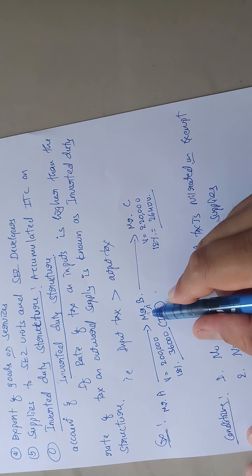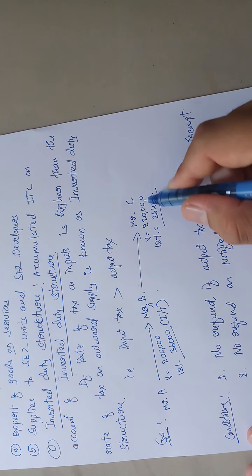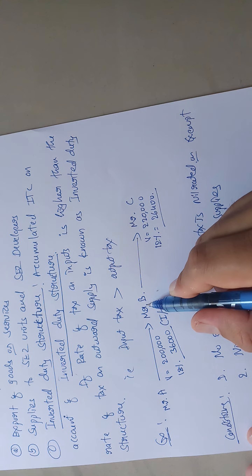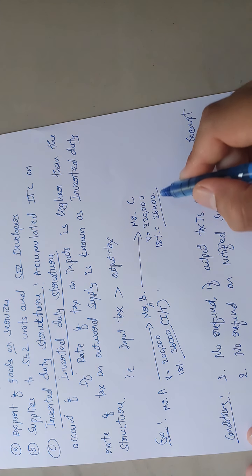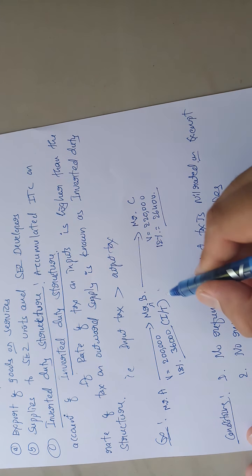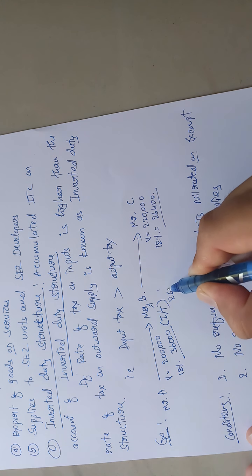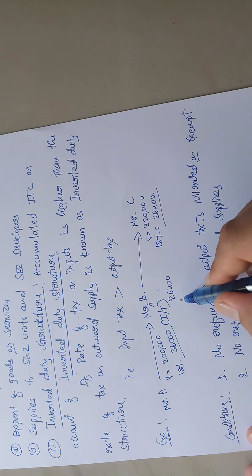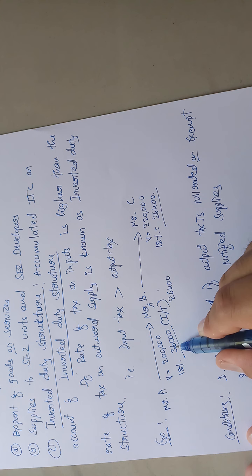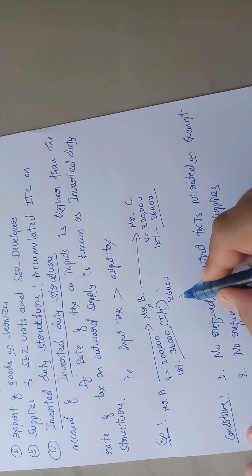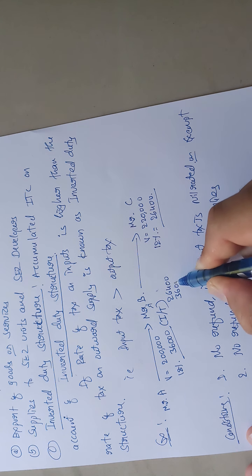So Mr. C has to pay 2,20,000 plus 26,400 to Mr. B. This 26,400 Mr. B has to pay to the government. While paying 26,400, he can claim the 36,000 as input tax credit. He can avail input tax credit of 36,000.